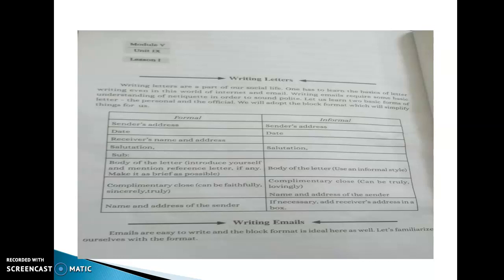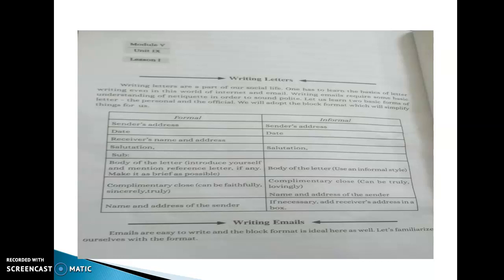So a formal letter contains the sender's address, then the date, then the receiver's name and address. The receiver is the person who is receiving the mail or the letter. Then the salutation, then it must contain the subject, then the body of the letter. In the body of the letter, we must introduce ourselves and mention the reference letter, if any reference letters are there.